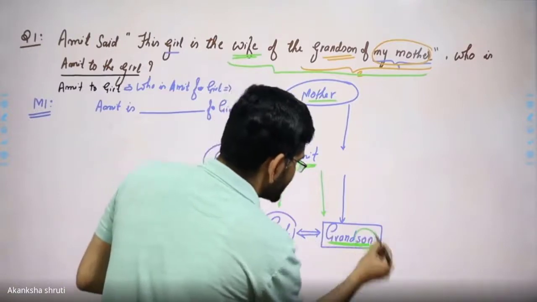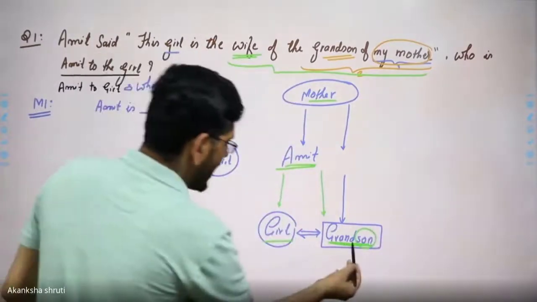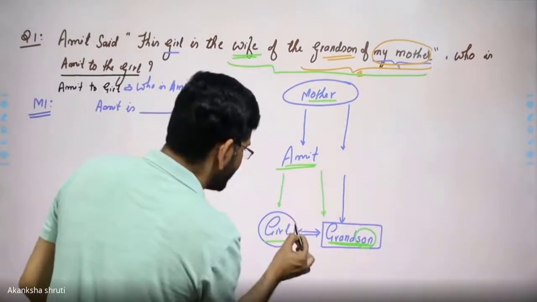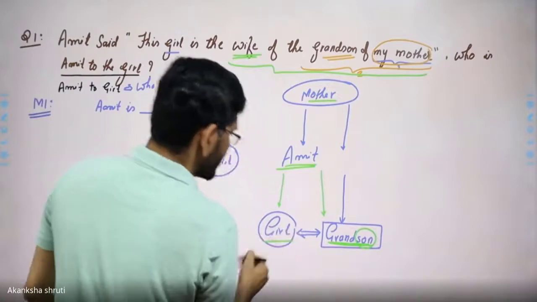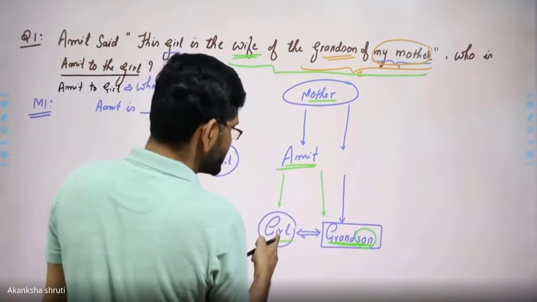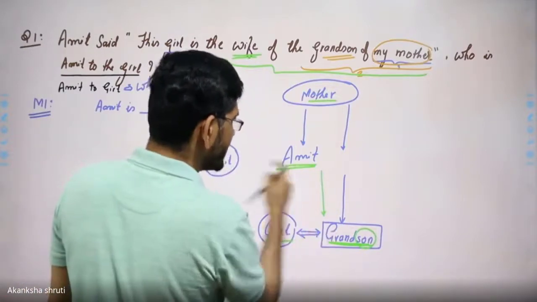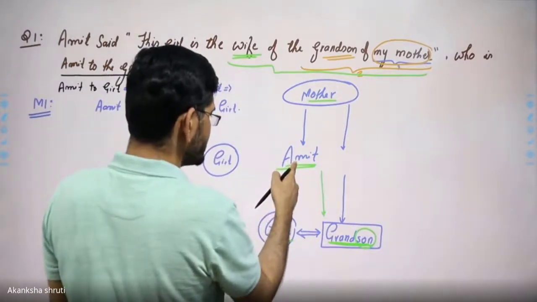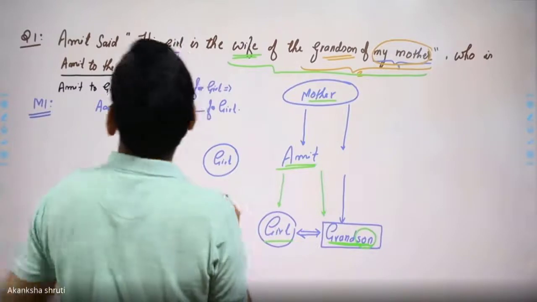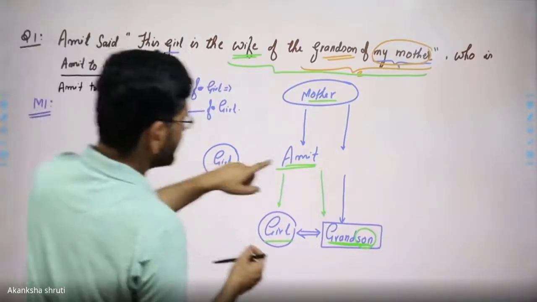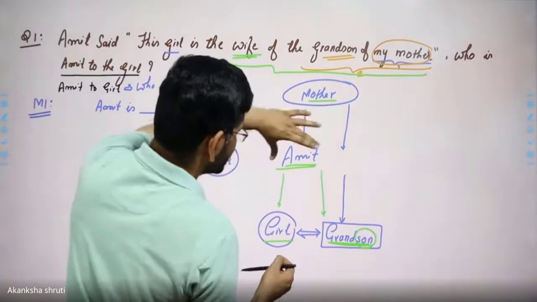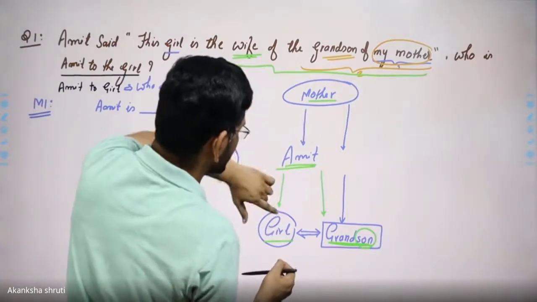So here it is the son. Now the girl is wife of the son of Amit, means the girl is daughter-in-law of Amit, or Amit is father-in-law of this girl.